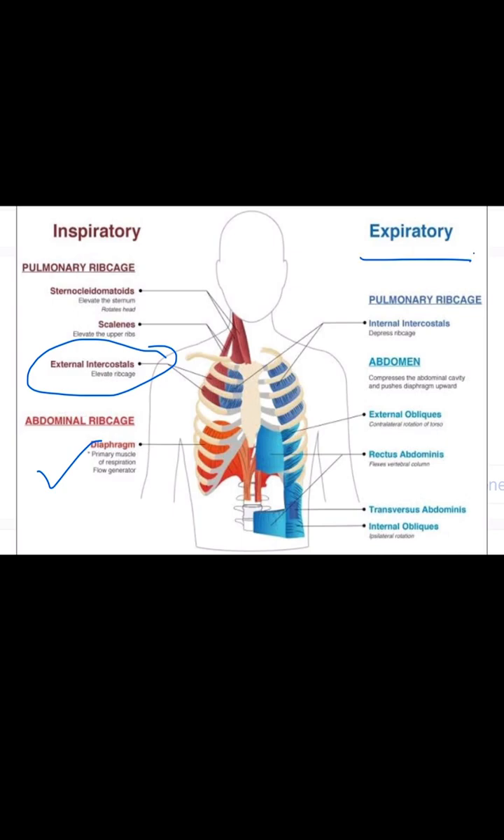During expiration, which are the muscles taking part? That is the internal intercostal muscles. They depress the rib cage, and the rib cage goes back to its normal position. Also there are muscles of the abdomen like the external oblique and rectus abdominis, which also take part during expiration. Then we have the transverse abdominis and internal oblique. But the most important are the diaphragm and the external intercostal muscle.